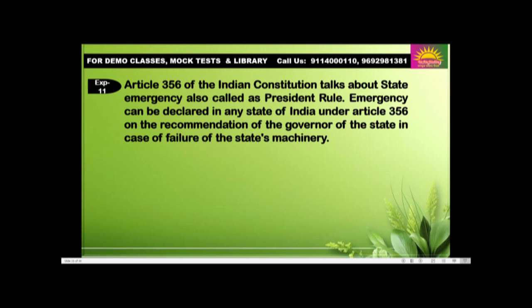Emergency can be declared in any state of India under Article 356 on the recommendation of the Governor of the state in the case of failure of the state's machinery.